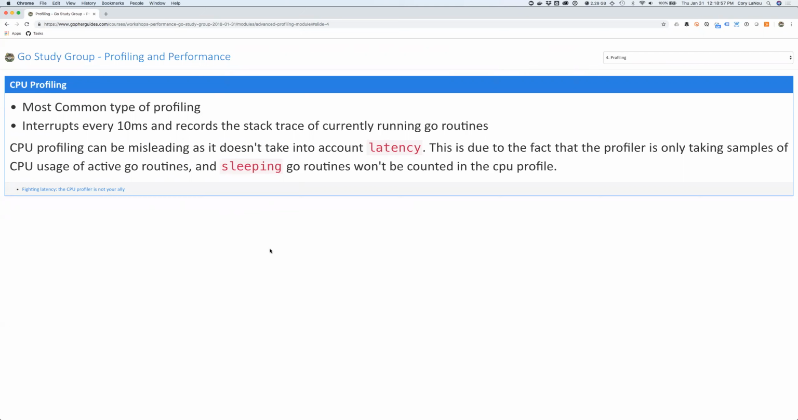So I always tell people it's really important to understand that even though CPU is probably the easiest and most common type to go to, it can be very misleading. So we always want to keep that in account. And we'll cover later on, when we get into flame graphs, how we know about latency and things like that.